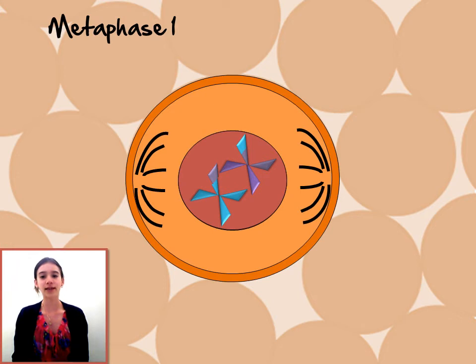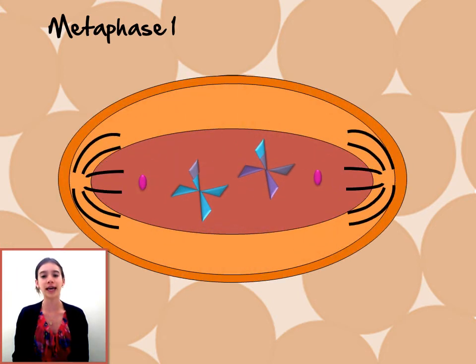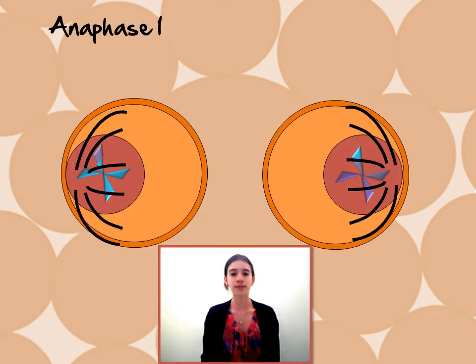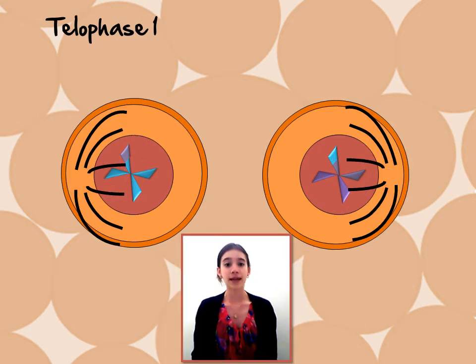The next phase is the metaphase, centrioles appear, and the chromosomes get attached to the spindle fibers. Now, in the anaphase, the spindle fibers contract and separate the chromosomes, taking them to the cellular poles. In the telophase, the new nucleus forms and 2 different daughter cells are created. As you can see, in the meiosis, the process is almost the same as the mitosis, but in this one, it repeats from the prophase.